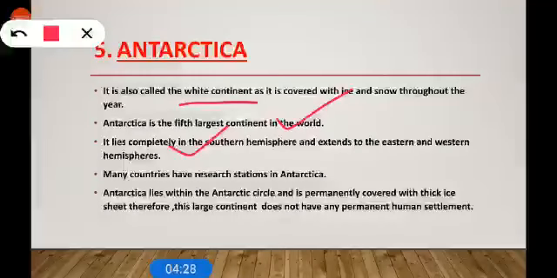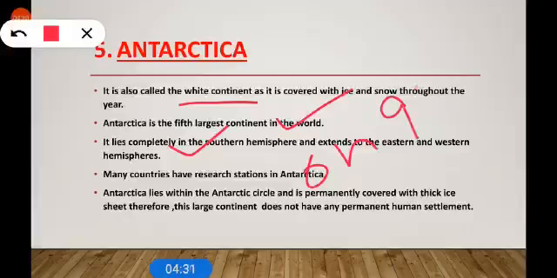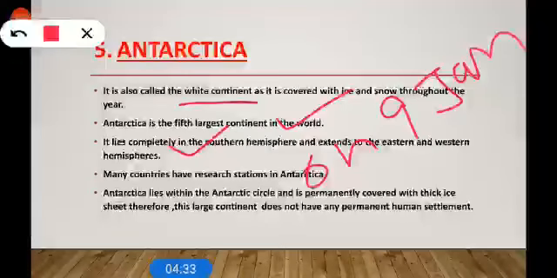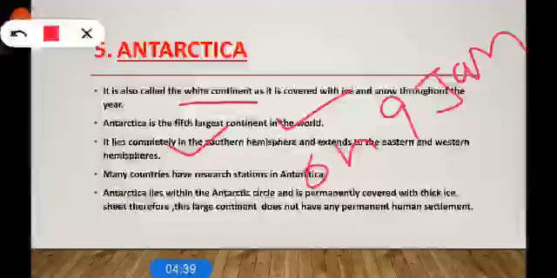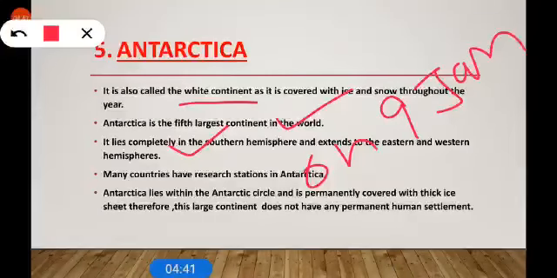You know, on 9th January 1982, the Indian team established a research station named Dakshin Gangotri, and in 1988-89, another station called Maitri was established. Recently, India built an additional research station named Bharti in this continent.